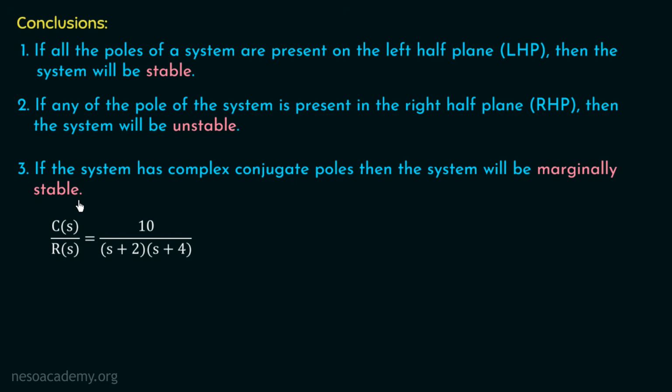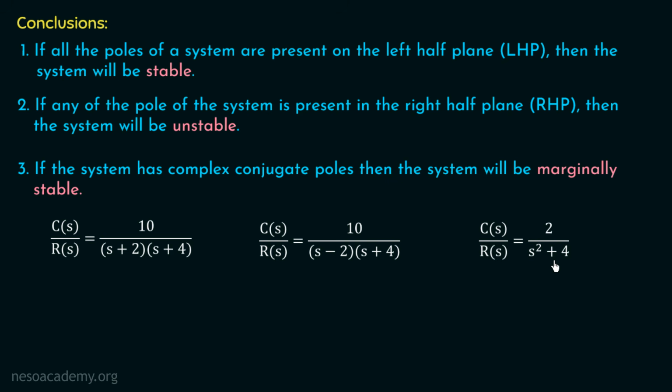So in example number 1, we had two different poles. Both the poles were present in the left half plane and that's why this system is a stable system. In example number 2, we had two different poles, but one of the poles was present in the right half plane and due to this the system went unstable. And in example number 3, we had a pair of complex conjugate poles present on the imaginary axis and due to this, the time domain output was a sinusoidal wave. And that's why we concluded that this system is a marginally stable system.